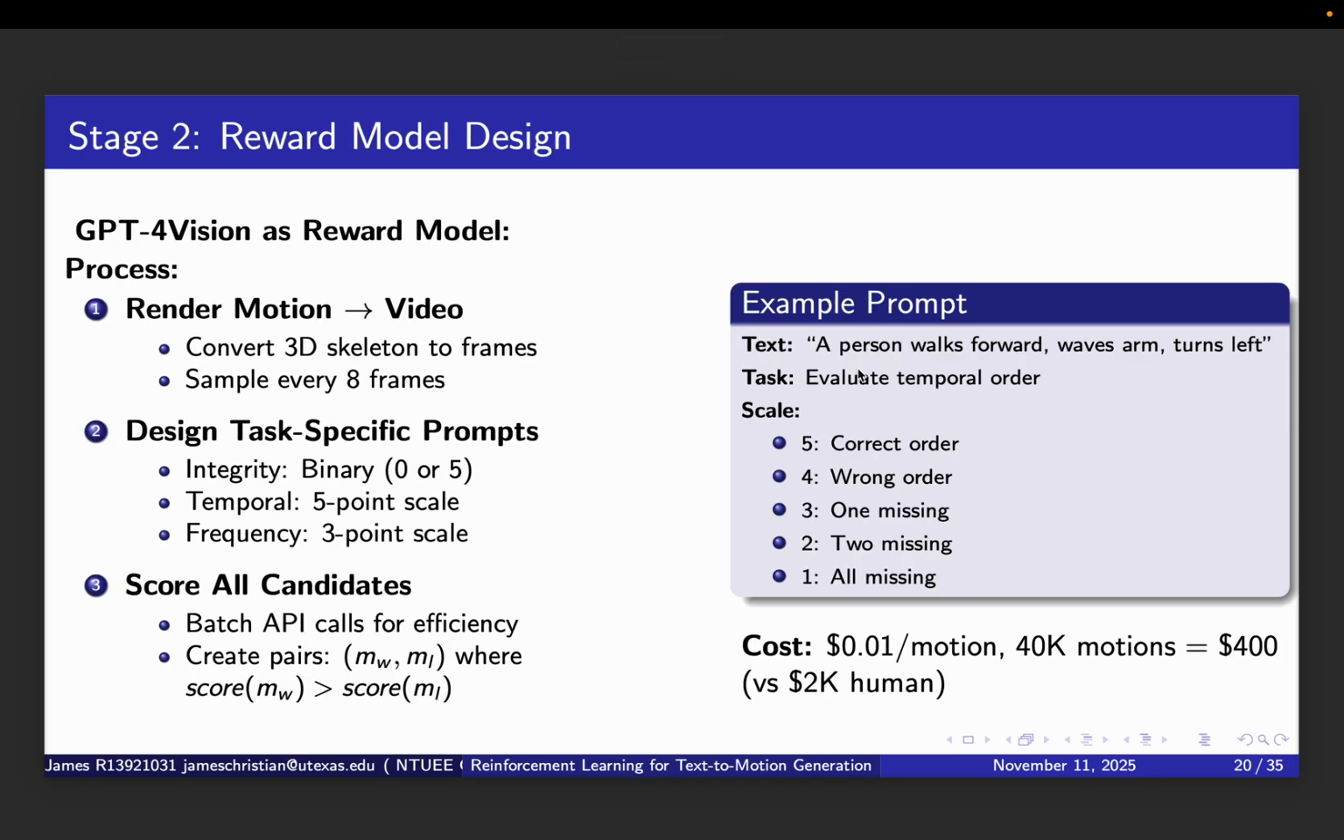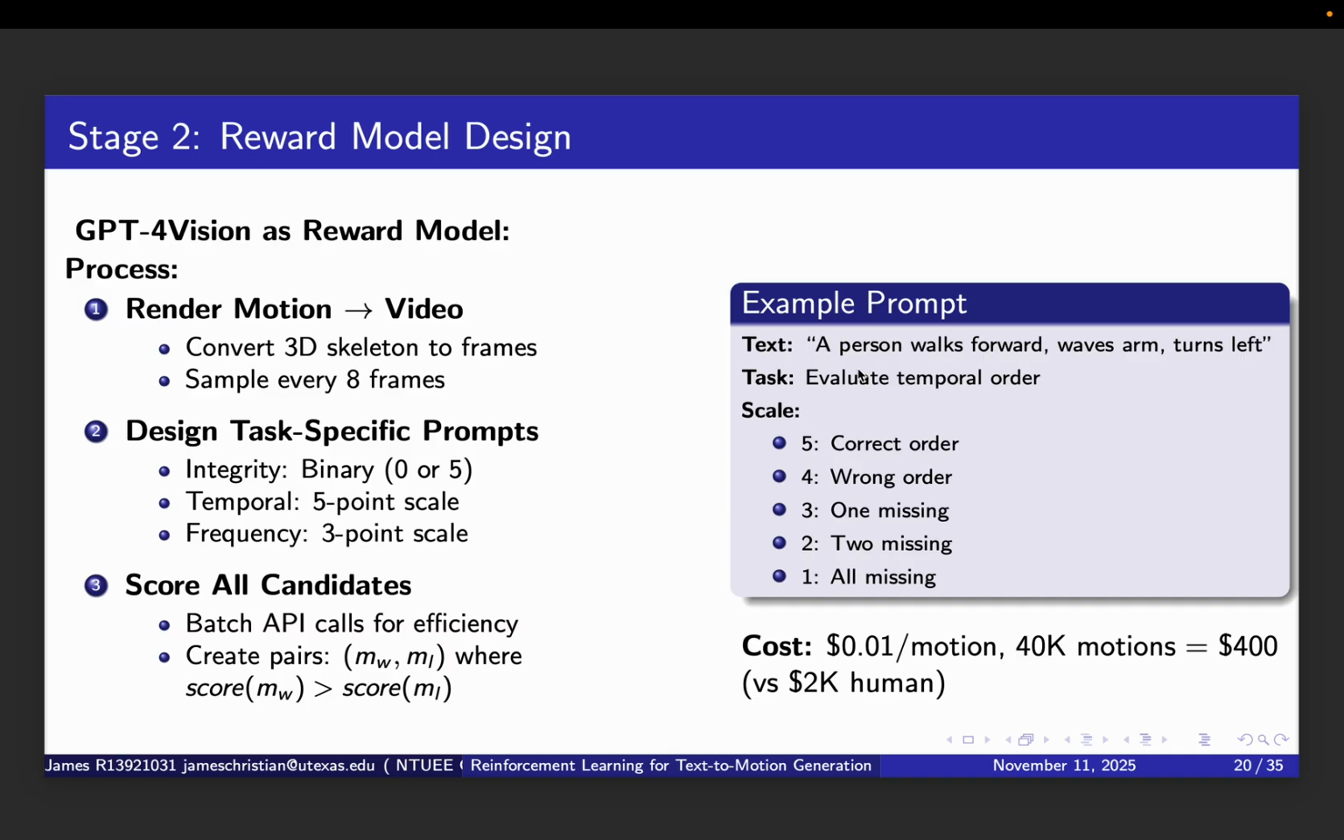Okay. Stage 2 is where we design our reward model using GPT-4 Vision. The process has three steps. First, we render motion sequences to video. We convert the 3D skeleton to actual frames showing the motion. To save on API cost, we sample frames, typically every 8 frames, rather than sending every single frame.